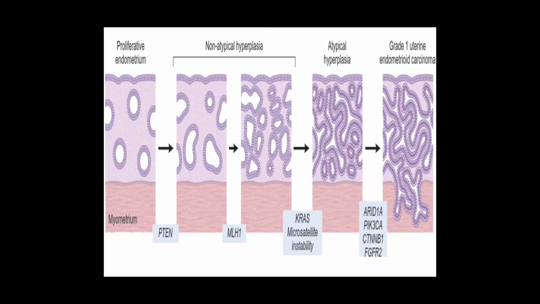Now these are some mutations which are common in type 1 endometrial carcinoma. So there is progressive accumulation of these mutations, and the morphology will also change progressively. Like there is proliferative endometrium, PTEN mutation occurs, there will be non-atypical hyperplasia, then these mutations occur, KRAS and MSI, so atypical hyperplasia occurs, and after that there is further accumulation of more mutations, and there is occurrence of endometrioid carcinoma. So all these mutations have a role in increased cell signaling through the PI3K-AKT pathway.